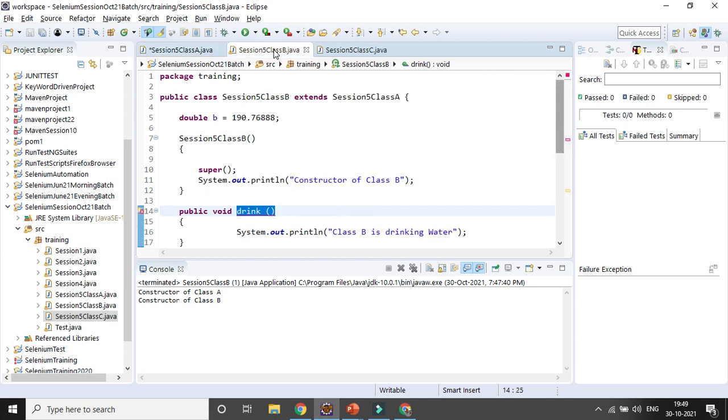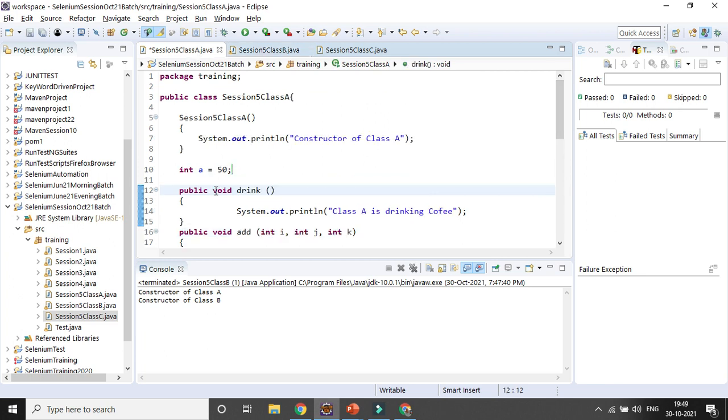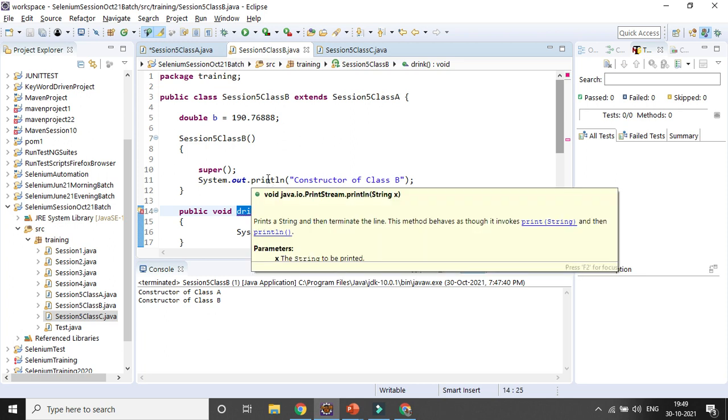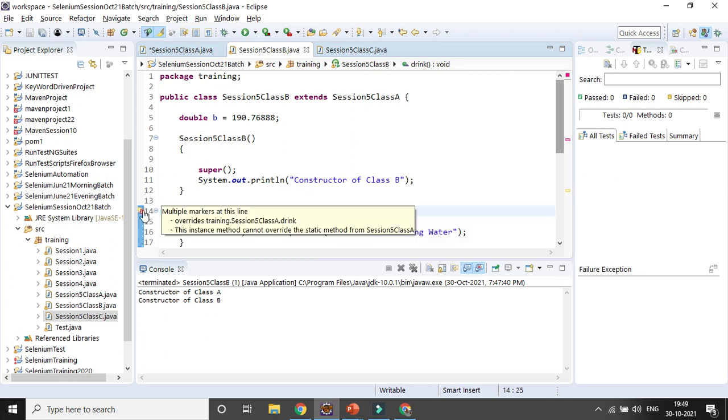Similarly, once you define something as static, it will also create a problem. Once you define something static, it cannot be overridden. If you go to the child class, you can see the error message, so you need to remove it. You can see: the instance method cannot override the static method from the parent class. So those are some different aspects.